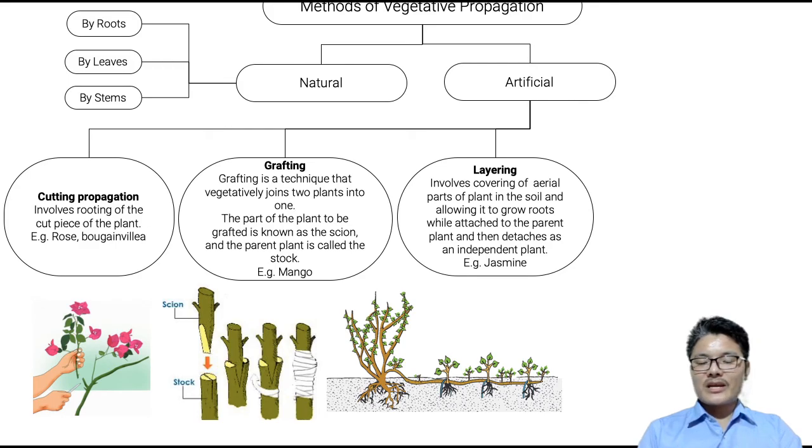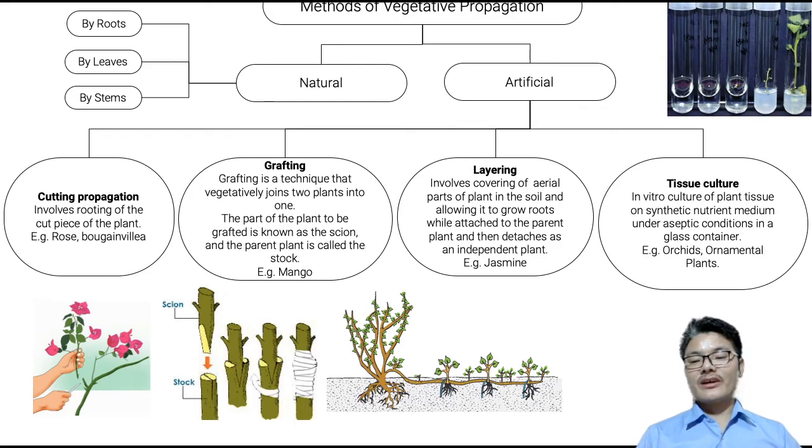As explained here, layering involves covering the aerial or shoot part of the plant in the soil and allowing it to grow roots, and from those under-soil parts there is reproduction of new plants, and these new plants separate from each other and form new plants, right?